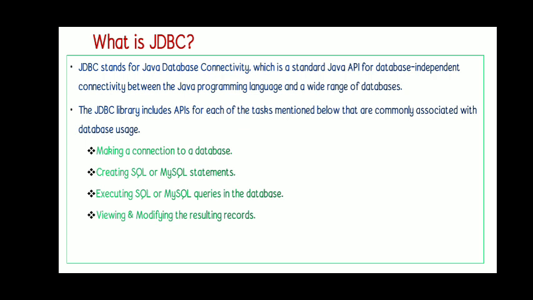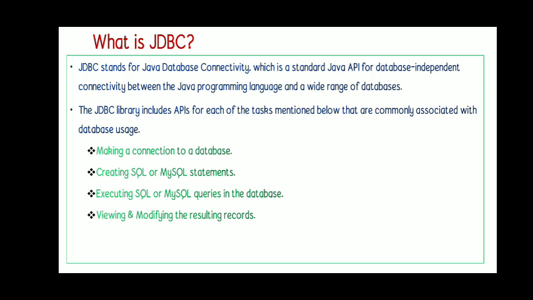There are a lot of databases available, and this JDBC is acting as an intermediator between our Java program and the database. This JDBC library includes a lot of APIs which can do several tasks. The following tasks are the main tasks. The first one is making a connection to a database. So to use this JDBC, we have to do the following steps.